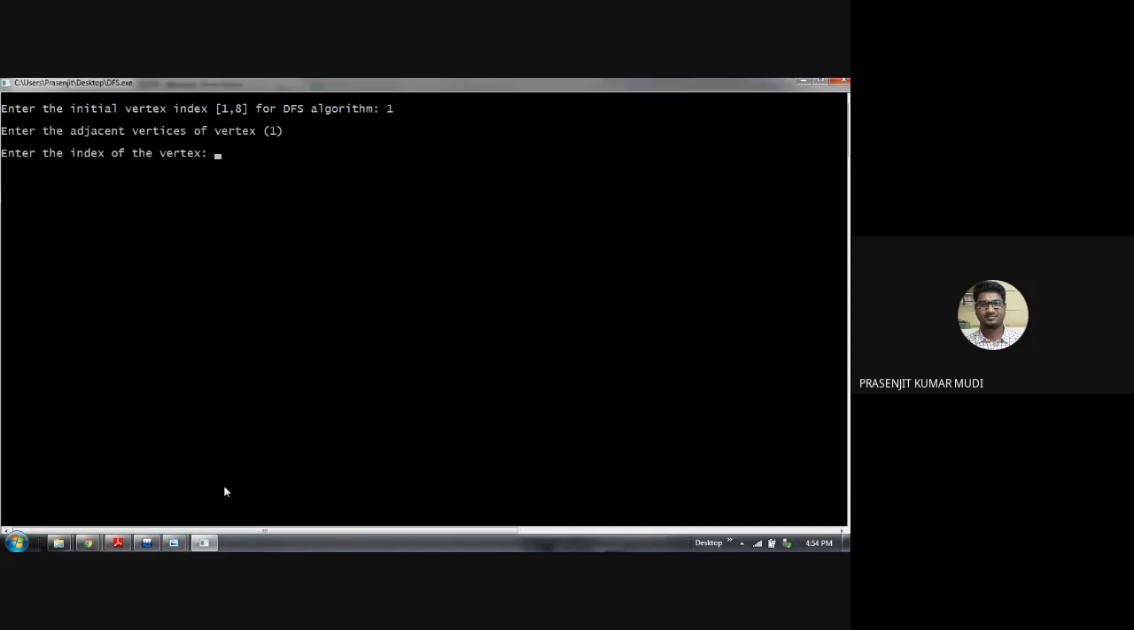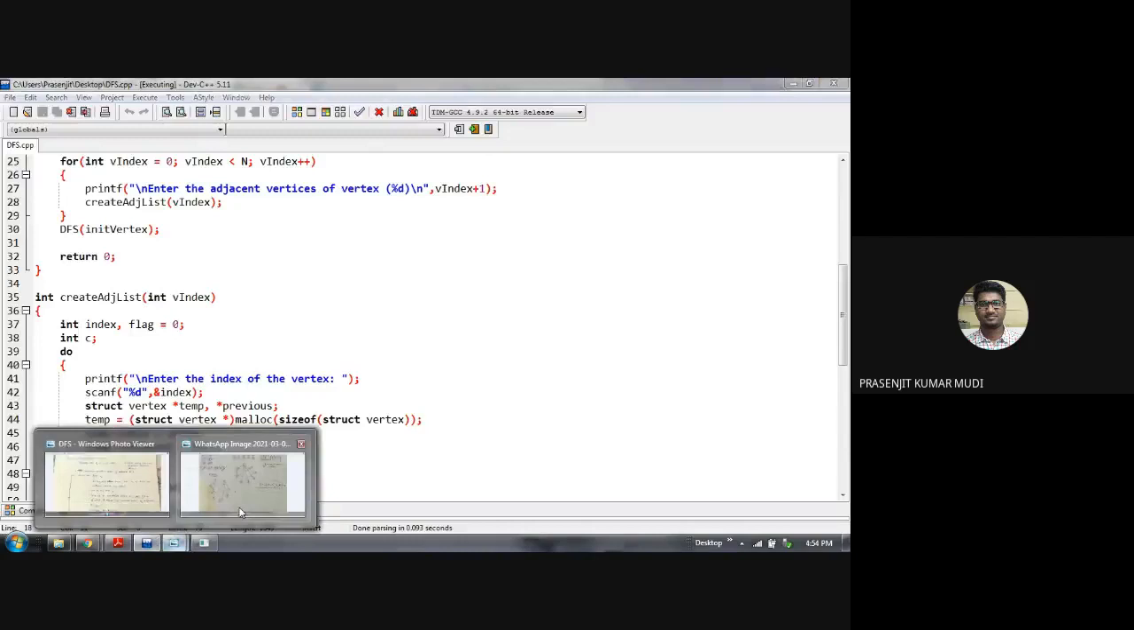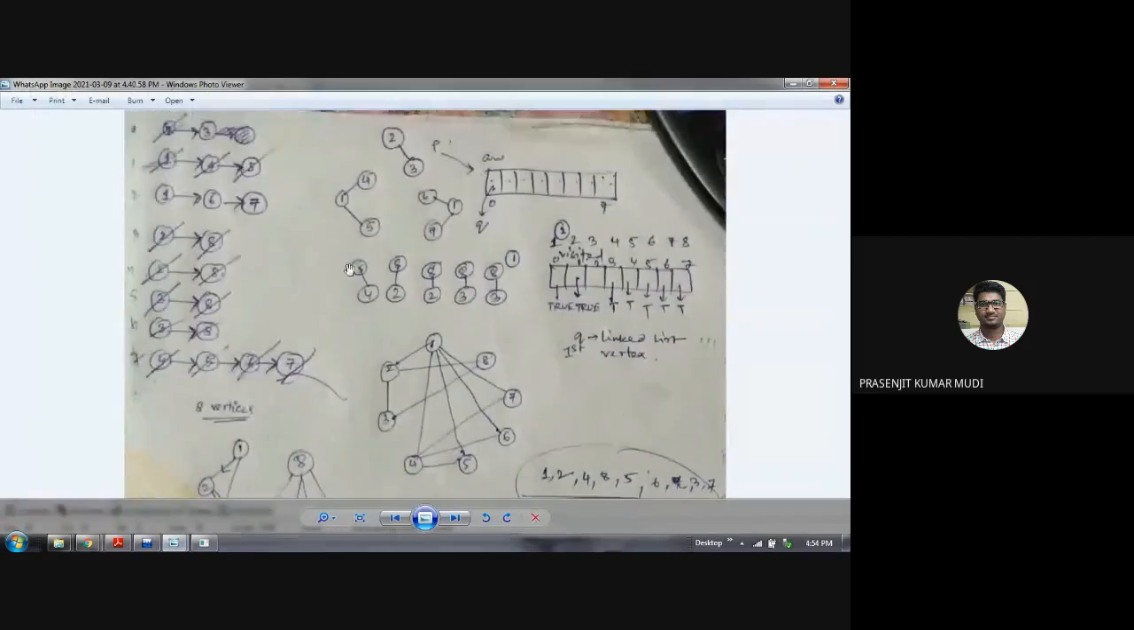That means it is asking for all the adjacent vertices so that the linked list corresponding to vertex 1 will be created. Right? So enter the index of the vertex which is adjacent to vertex 1. As per the picture, please refer to this portion, the adjacency list. The first linked list is corresponding to vertex 1. What is it? 2 pointing to 3. The first index of the vertex is 2. I have to provide that.